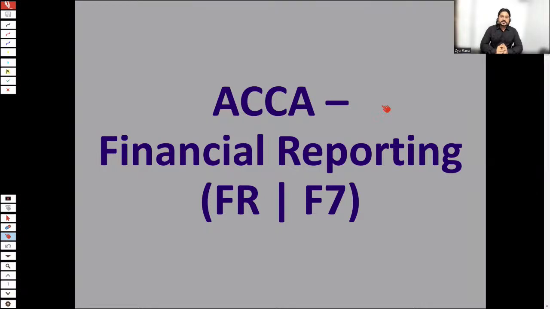The agenda for today's session is to discuss the paper format, the syllabus areas, and the methodology for preparing for and studying FR. All of these things we are going to discuss in this session.